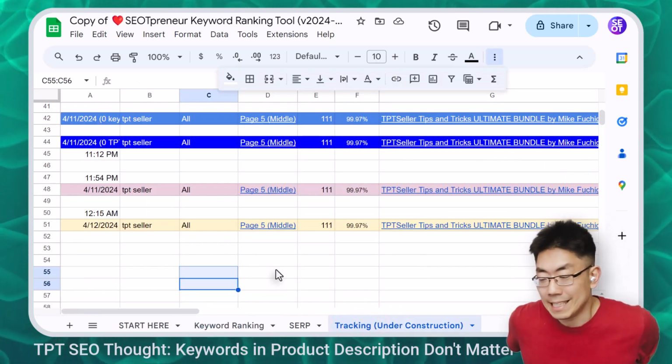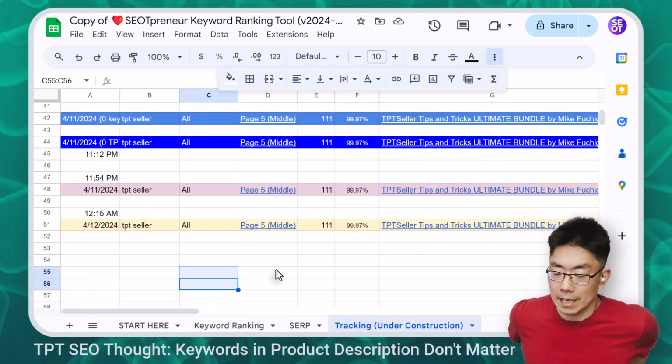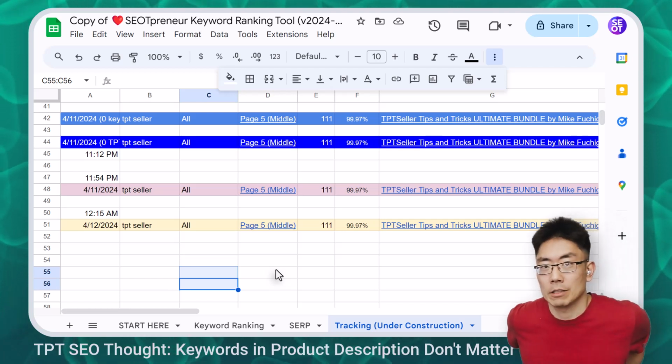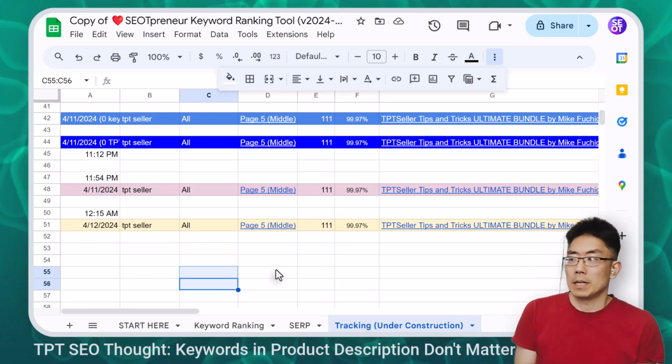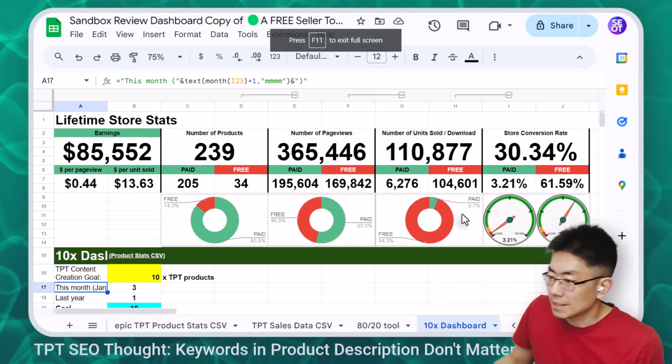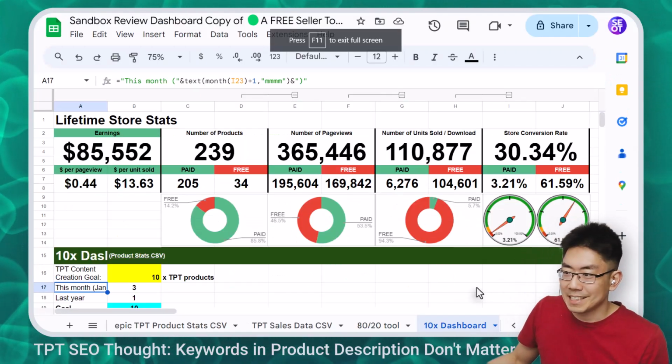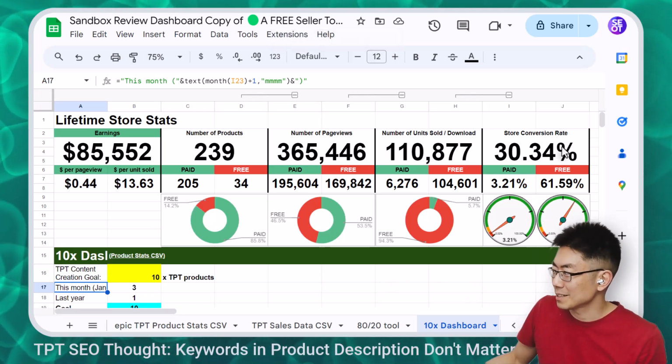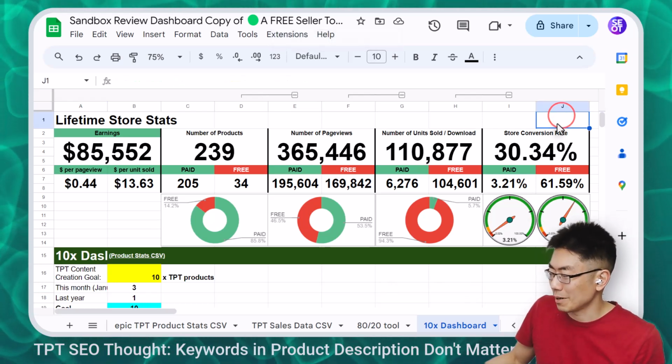Maybe keyword density isn't an issue. Maybe it's just, here's the keyword, found it, and then everything else is just metrics, like store metrics, page views. By the way, if you're curious why I was staying up, it's because I'm working on this dashboard. Doesn't it look cool? Now that I know that store conversion rate is probably a thing.